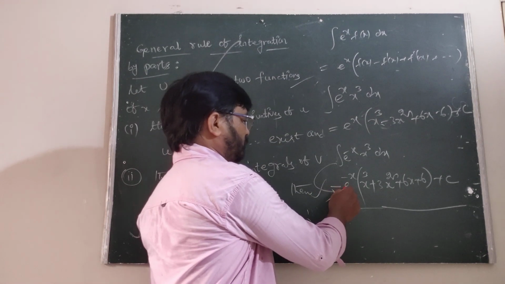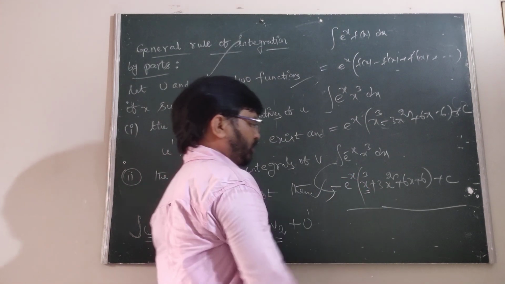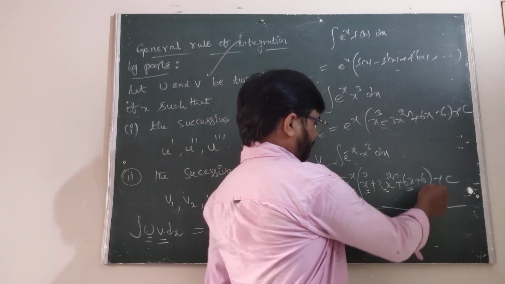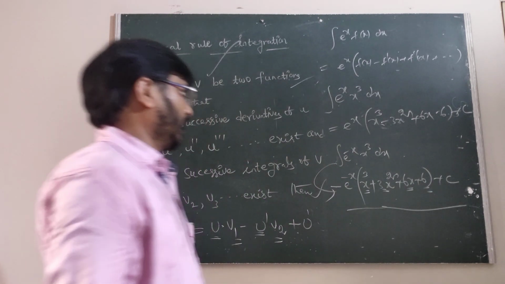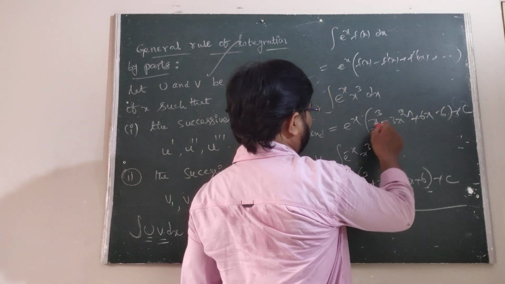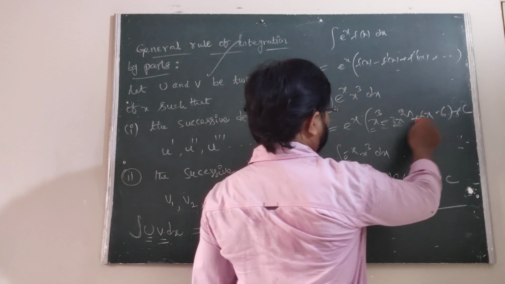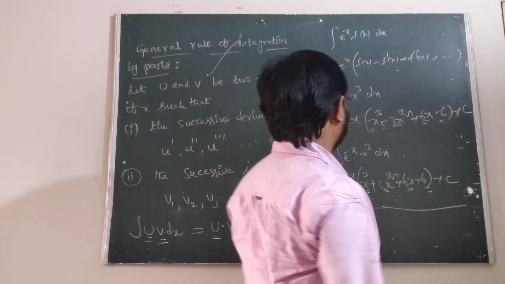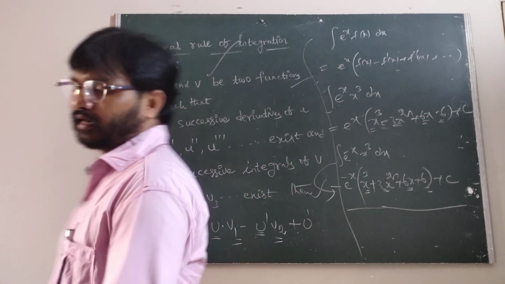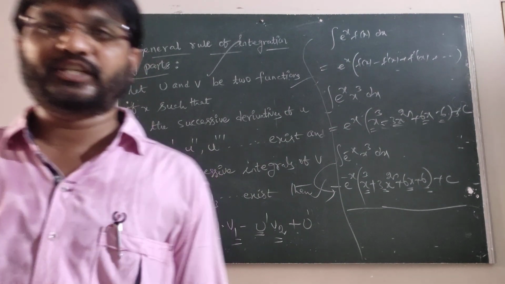First you write minus into e power minus x. This is x cube. The derivative is 3x square. Its derivative is 6x. Derivative of 6x is 6. Now e power x into x cube: you take the alternate signs, x cube, 3x square, 6x, minus 6.